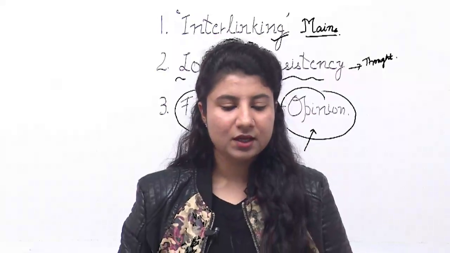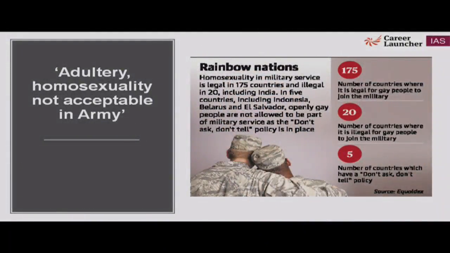Okay. So this is associated again with our thinking process, but this time it is not an individual, it is basically the army of our country. Adultery and homosexuality is not acceptable in the Indian army, whereas certain nations are considered to be rainbow nations. Rainbow would refer to the complete spectrum. Spectrum, it includes colors, diversity. What do you mean by a rainbow? It includes colors. So I belong to a different culture, I may have a different sexual orientation, a different thinking process, but I am a part of society.